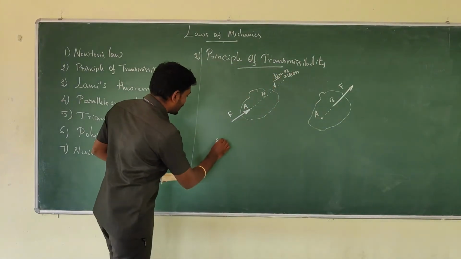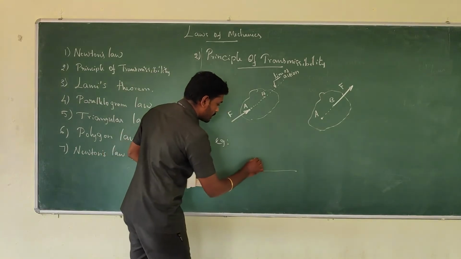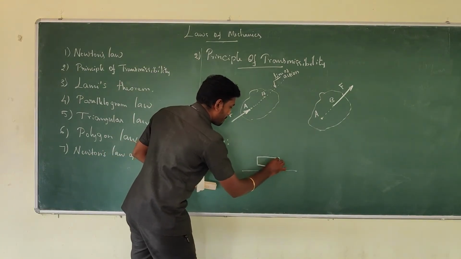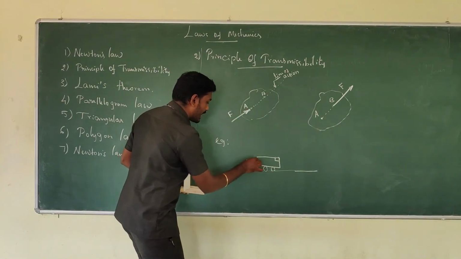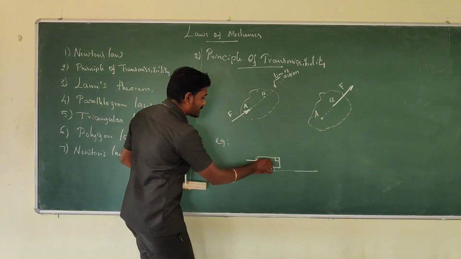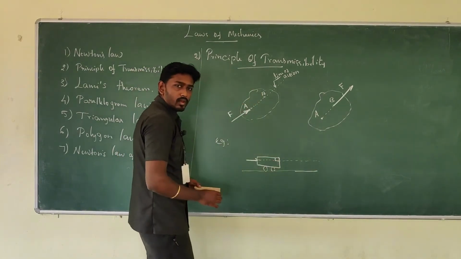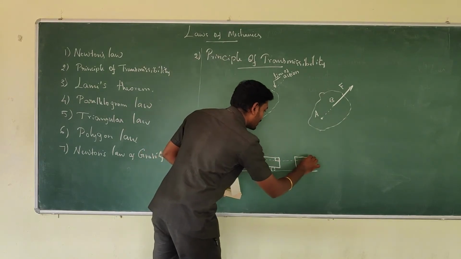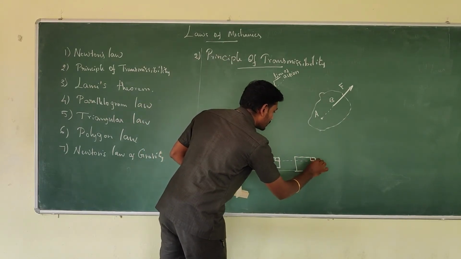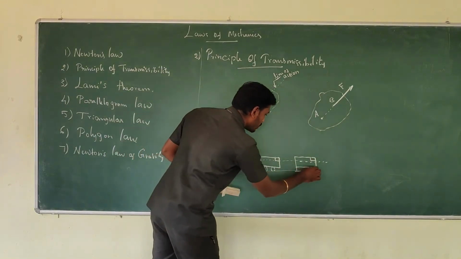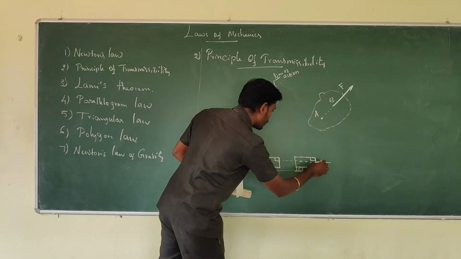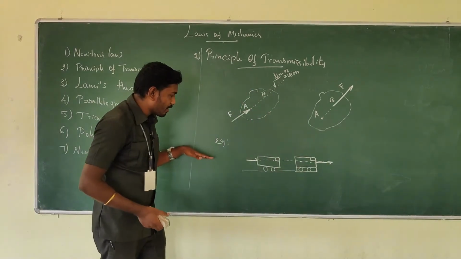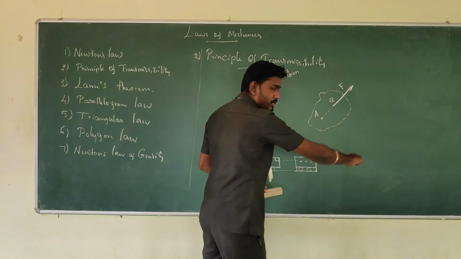For example, there is a bus which I am going to give a push. Its line of action is going something like this. I also have another bus, and this bus I am just going to pull. Here I have given the push, and here I am going to pull it.